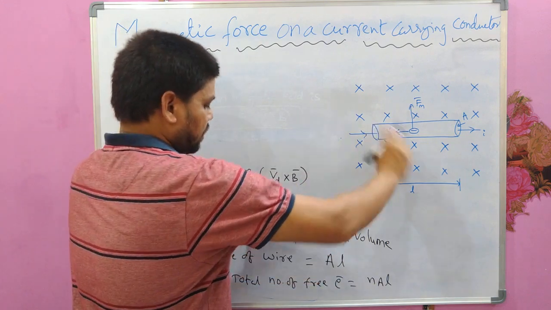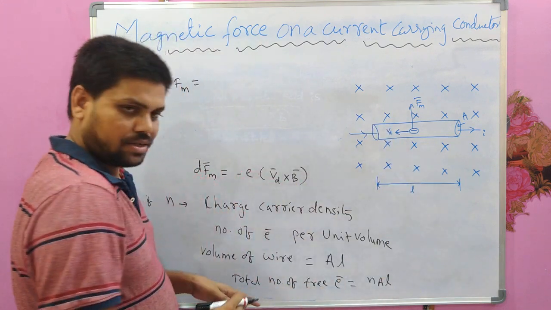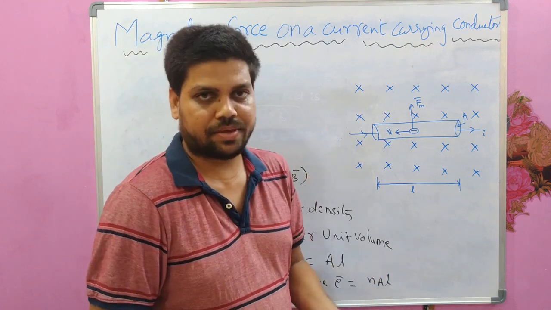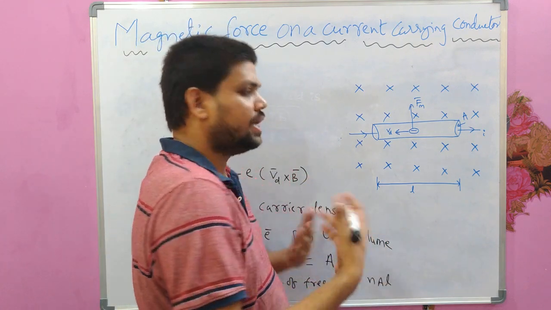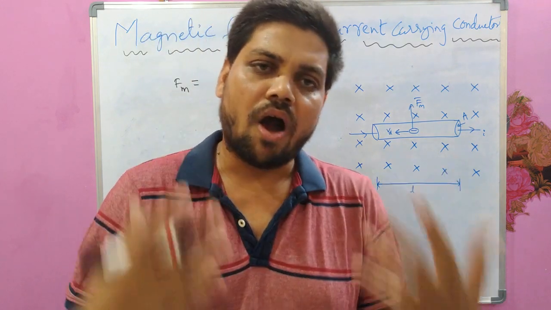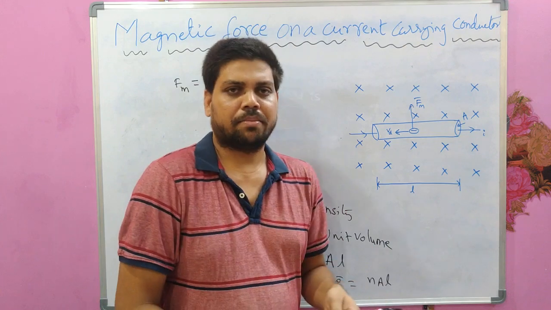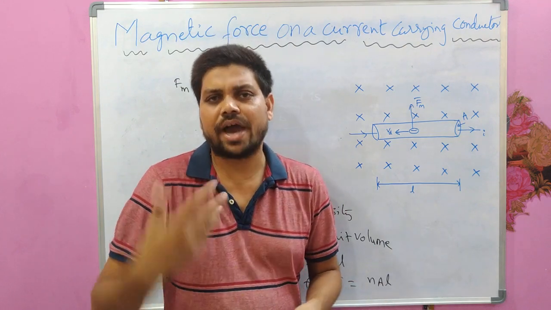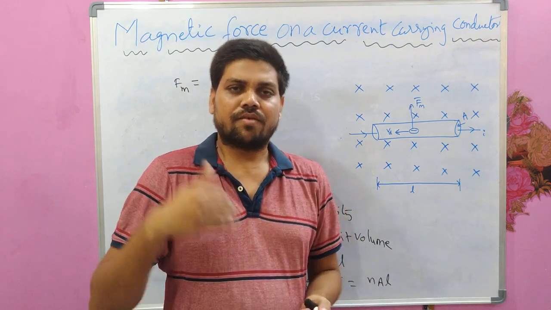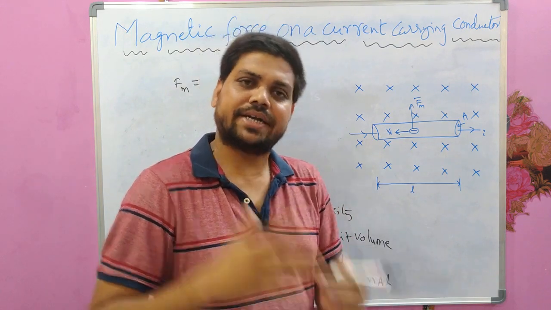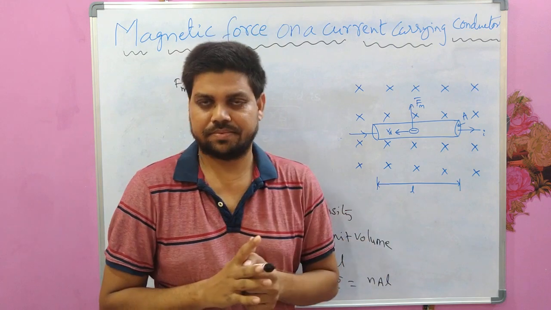For the total number of free electrons, you can consider it as the force acting on the wire. Instead of saying the force acting on all the electrons, we can say the force acting on the wire, because the force acting on the wire is nothing but the vector sum of the individual forces acting on all these charges.